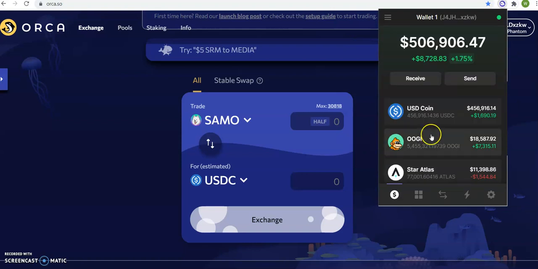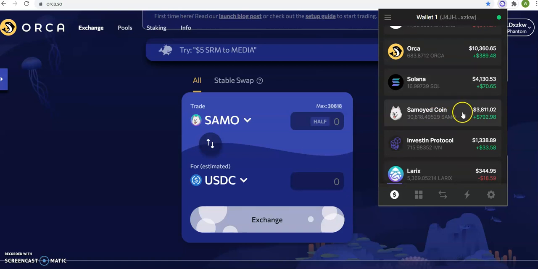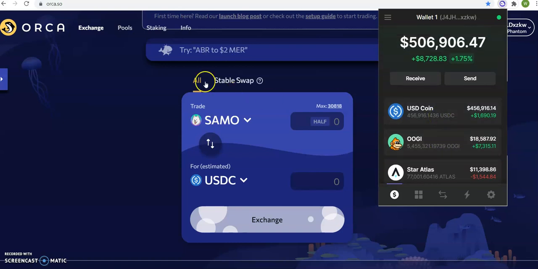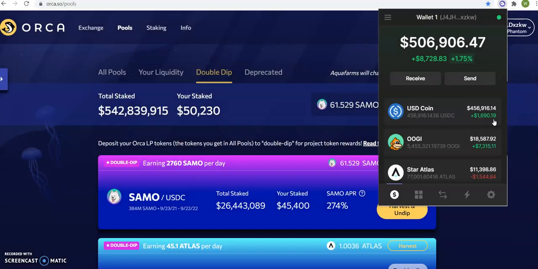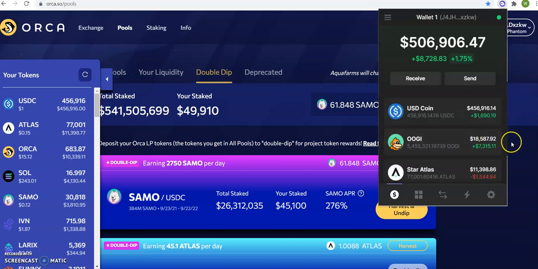So let me explain the strategy, what I did. Because SAMO is a meme coin, I had a large amount of SAMO, which was 24,000. So I took 20,000, put it in stablecoin, and then took 10,000 of it and put it in here. Okay, so that's why I have OOGI 18,000 right now. So I'm going to click pools. So this is my double dip. I got 50,000 in double dip. So I'm gonna do this, and then I'm gonna screenshot so I can know where I'm at. And then I'm gonna do this right here so I can know exactly where Orca is, Sol, and Samo.